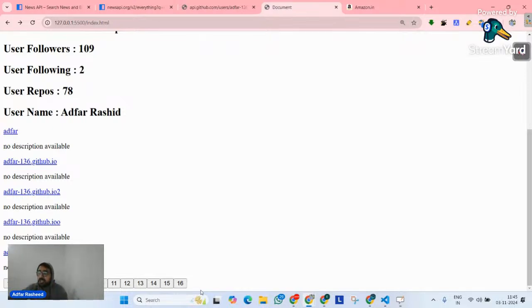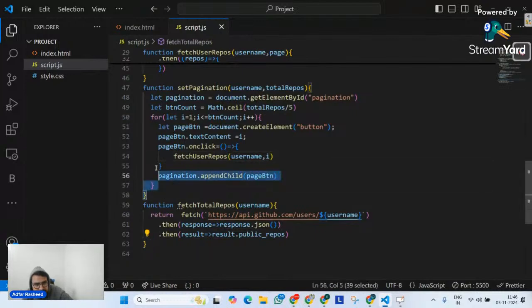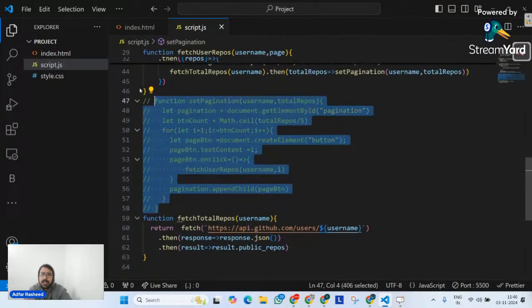Now that is a logic. वो एक logic है. That is some kind of logic which we have to understand very properly. And we will not create our pagination like this. That's why this is one of the very basic ways, but I am going to comment it so that you can have this as well. But now I have to implement logic.